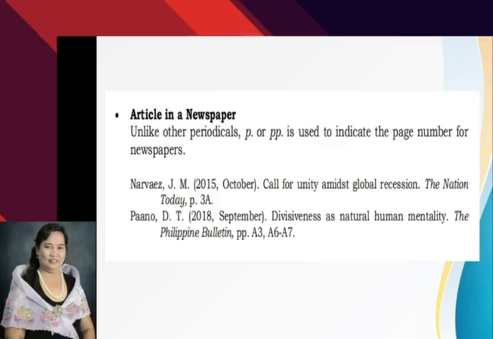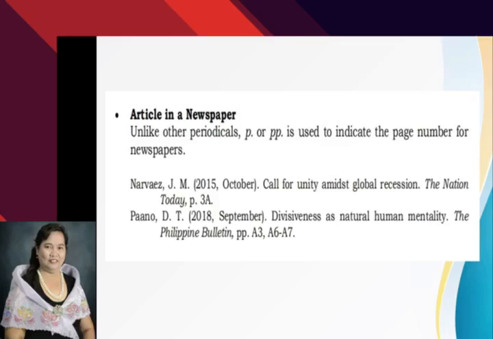Okay. Our author, Narvaez, J. M., enclosed in parentheses is the copyright date. We have there the month, October, the year 2015, separated by a comma, then a period at the end of the parentheses. Call for unity amidst global recession, that is the title of the article in the newspaper. The Nation Today, that is the name of the newspaper. You capitalize the first letter of each word. Then comma, you write p. 3A.